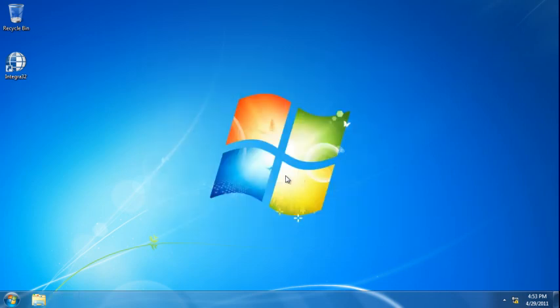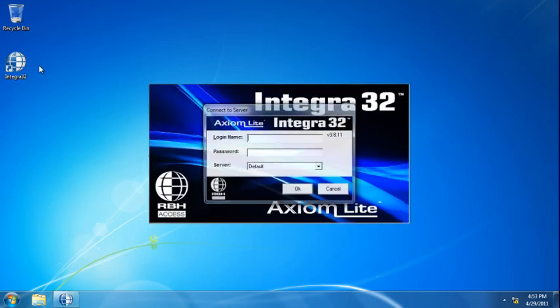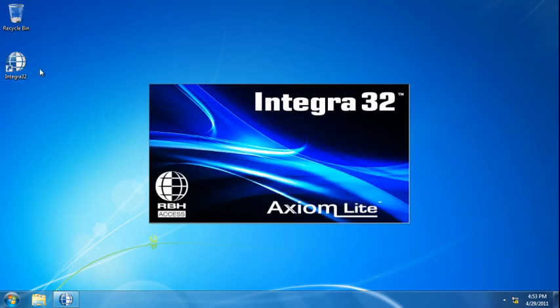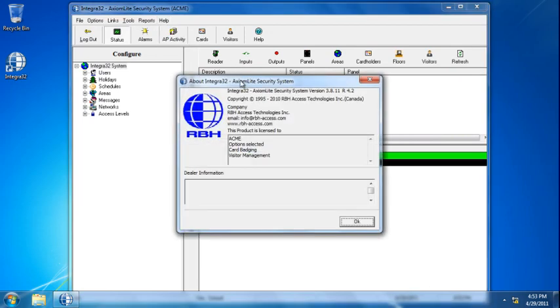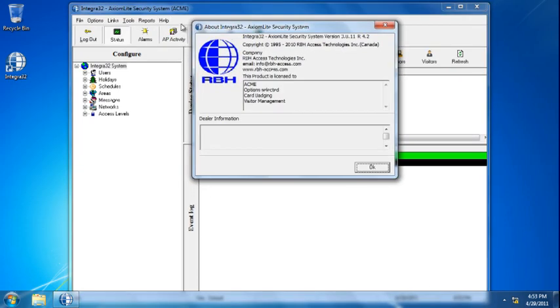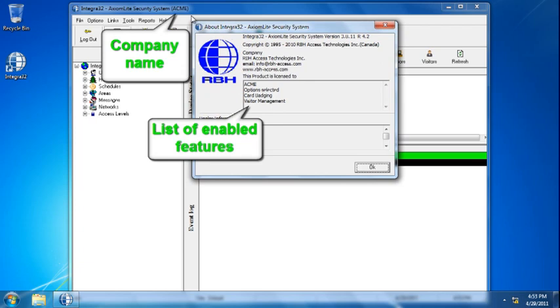Let's check if software registered correctly. Start Integra32, log in, click on Help, and then About. Enabled features are listed here, as well as the company name to which it was registered.